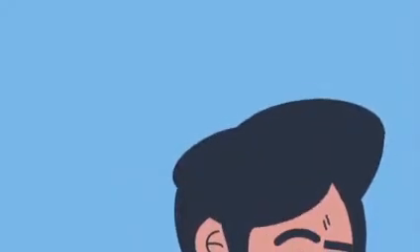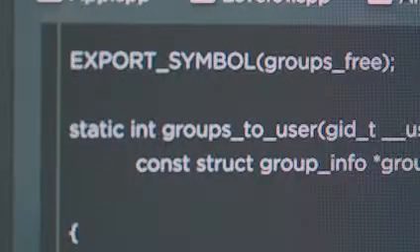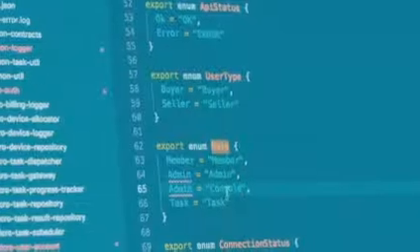Imagine you're writing a program that needs to make decisions based on certain conditions. This is where if-else statements come in. They allow our code to branch out in different directions depending on whether a condition is true or false. Think of it like choosing a path at a fork in the road. If a certain condition is met, we take one path. If not, we take the other.